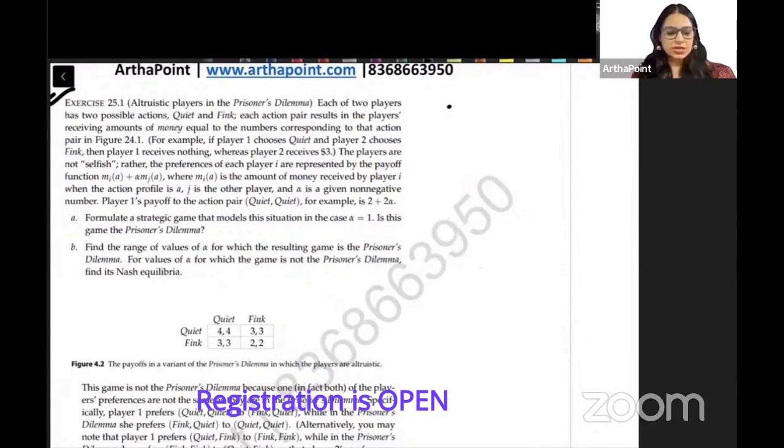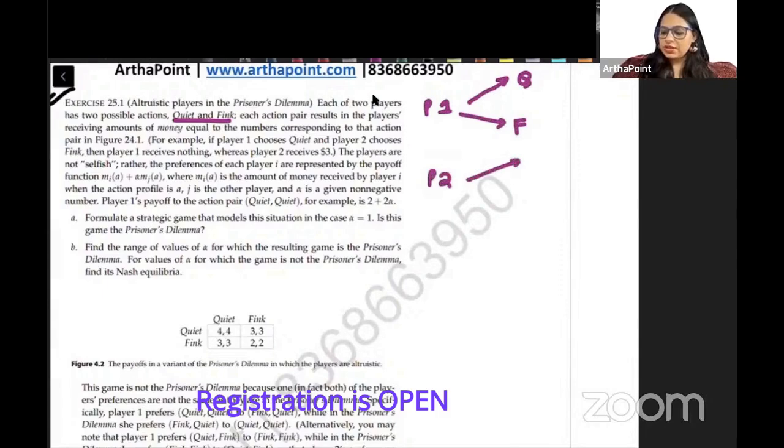So now read the question once carefully. The players are altruistic in nature. Okay? Read out the question once. What is the question going ahead and saying? Altruistic players in the prisoner's dilemma. Each of the two players has two possible actions: quiet and think. So player one can either keep quiet or think. Player two can either keep quiet or think.